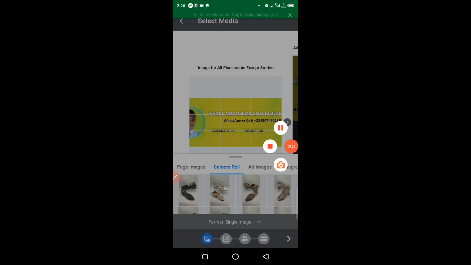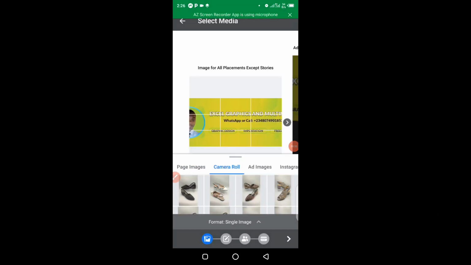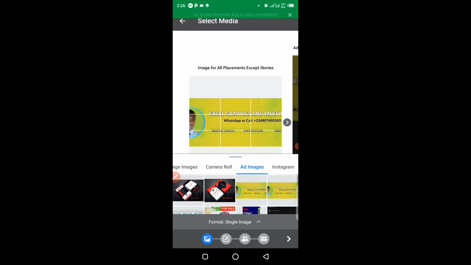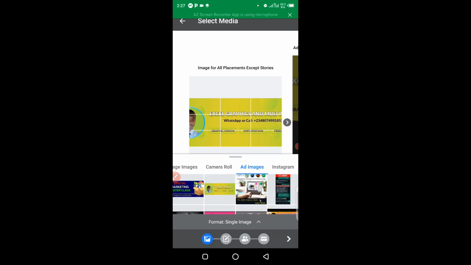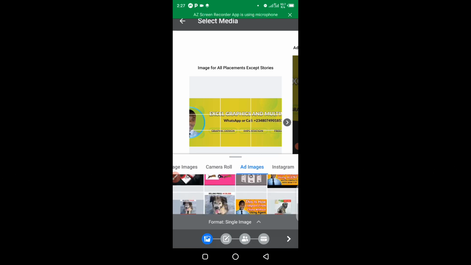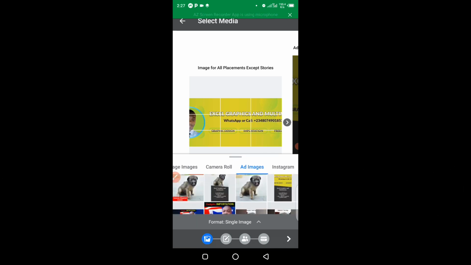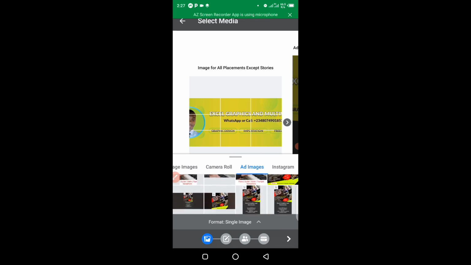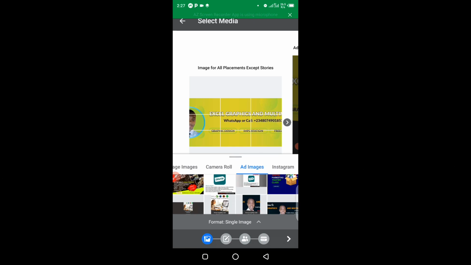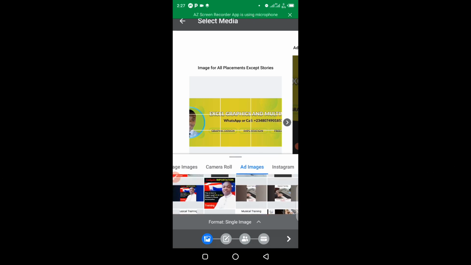All right, so you can see the pictures I have on my camera roll. If you want to choose a picture from your ad images, you click on that, which simply means images I've used in the past for this particular ad account. You can see I have several images I have used in the past. You can decide to choose any one of them, or use a new image, as the case may be.